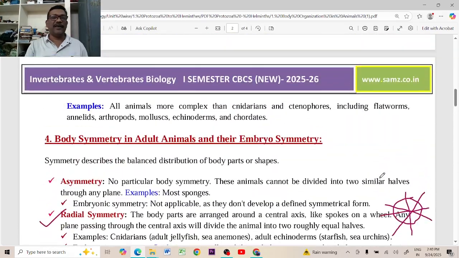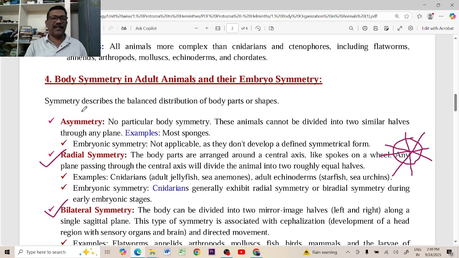And finally, I am discussing asymmetry. This is asymmetry, meaning no symmetry in the body. For example, can you cut the amoeba into exactly two halves? No. Can you cut the sponges into exactly two halves? No. Those are called asymmetry.